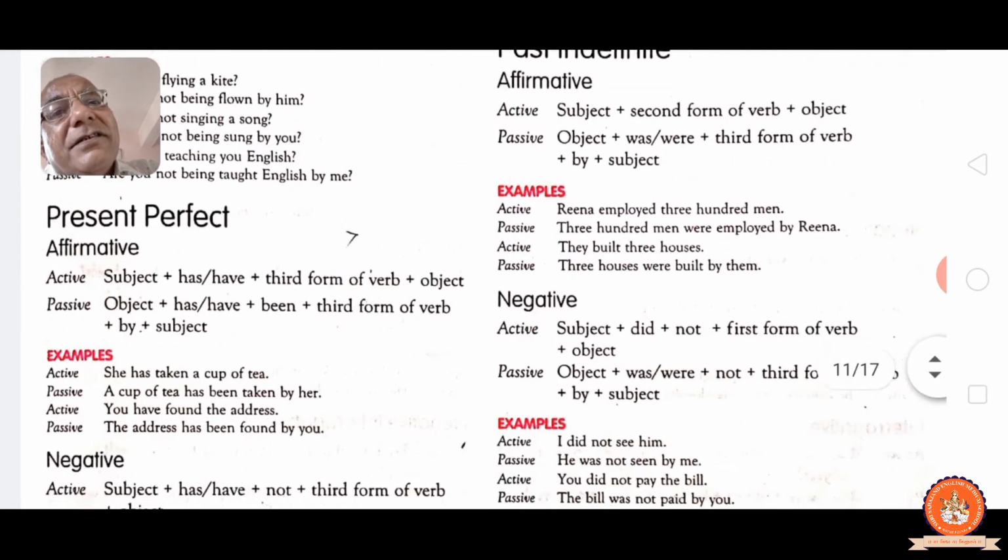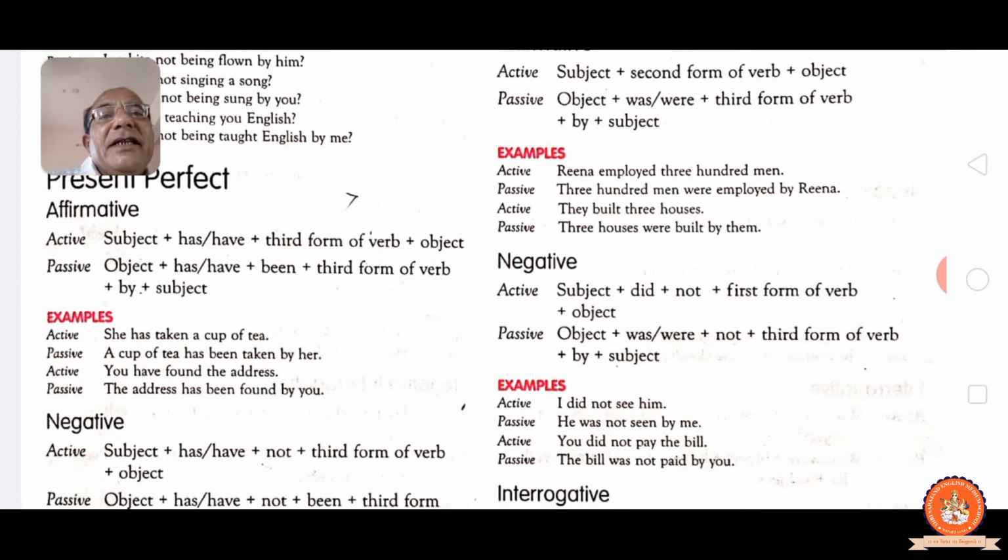See, the third form comes in both. See, "taken" in active also, in passive also. You have found the address. The address has been found by you.